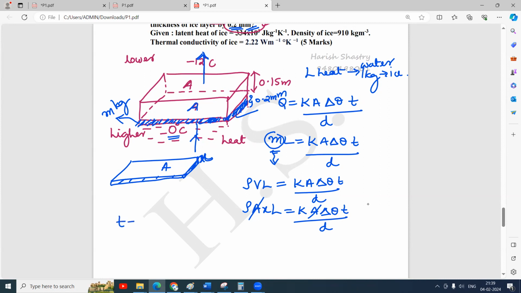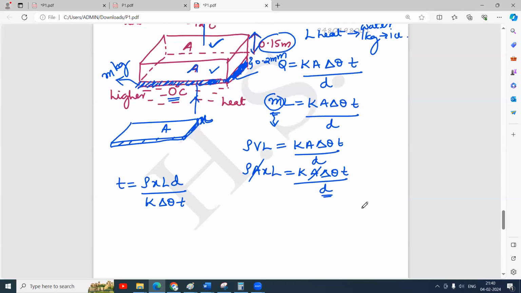So I can convert this formula to T, time required, equals rho x L D divided by K delta theta. This D is the distance through the already existing ice, that is 0.15, because heat has to flow through this 0.15 thickness of ice. Hope you are following. Heat has to flow from this phase to this phase through a distance of 0.15 meter. That makes the loss of heat for this much of water, and a new ice layer will be formed here. While substituting the values, you should be careful.